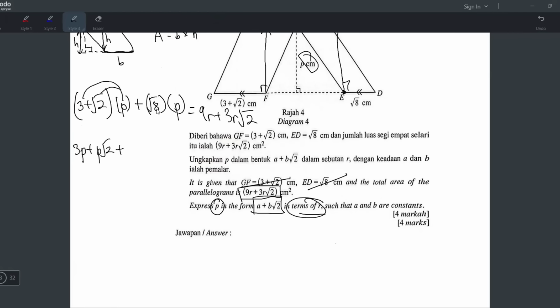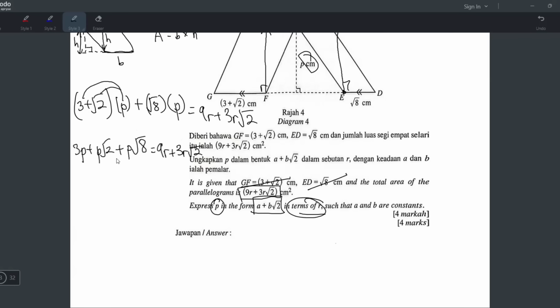Okay, tambah. Square root 8 times P is not square root 8P. It's P square root 8. Because the P tak ada square root. Okay, sama dengan 9R. Okay, 9R plus 3R boleh buat tak? Boleh tak buat jadi 9 plus 3 jadi 12R? Tak boleh. Sebab ini 3R darab square root 2. Yang ini 9R tak ada darab square root 2. Kalau dia 9R darab square root 2 plus 3R darab square root 2, then boleh jadi 12R square root 2. Kalau ada square root 2 sini. Tapi ini tak ada, so tak boleh buat. So tulis je macam ni.